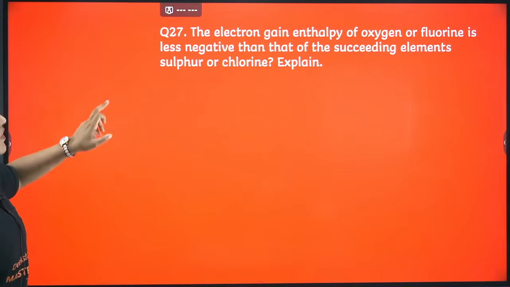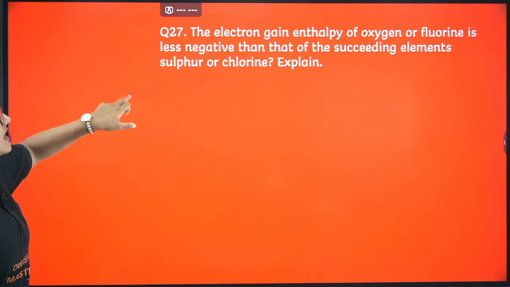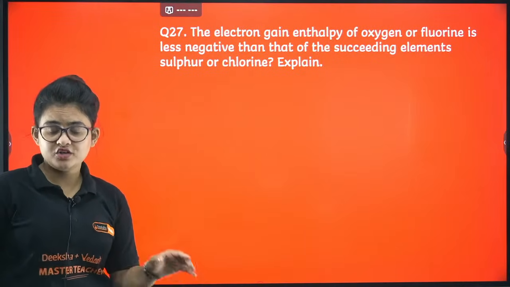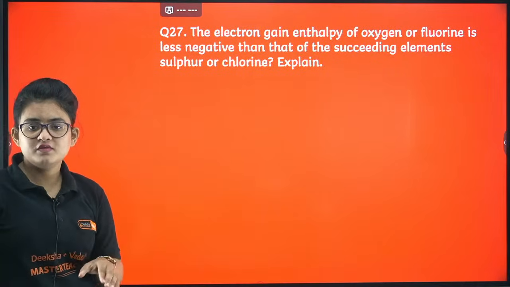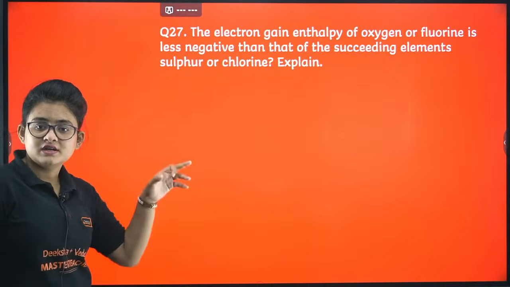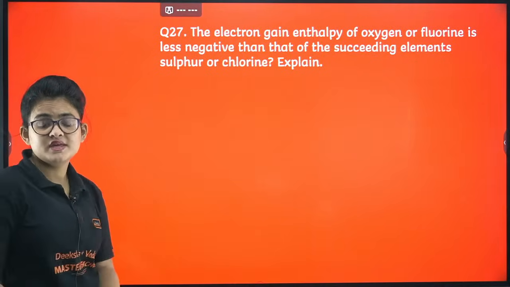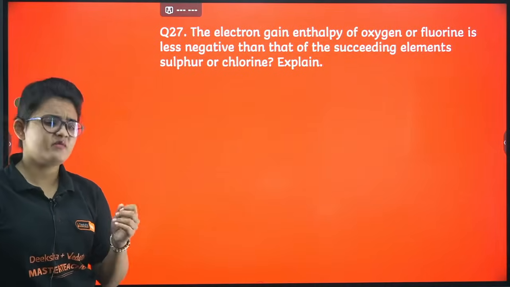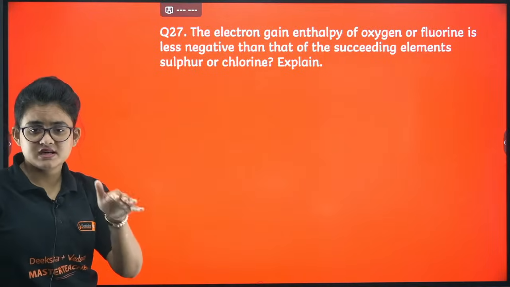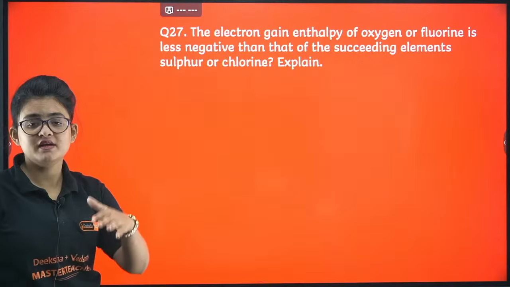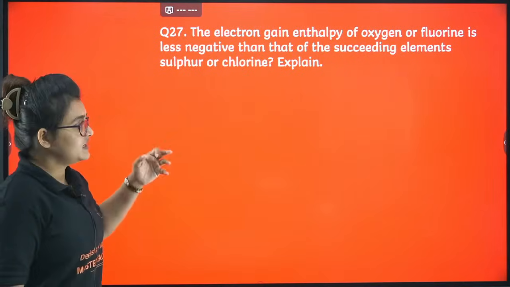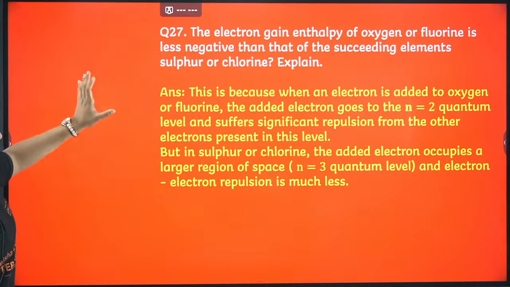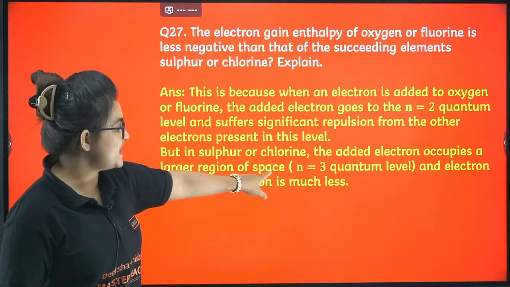The electron gain enthalpy of oxygen and fluorine is less negative than that of the succeeding elements, sulfur and chlorine. Very important question for this year. Why? Because of the availability of orbitals. Oxygen and fluorine are smaller in size and have only 2p orbitals, but sulfur and chlorine have vacant 3d orbitals, so they can accommodate the electron there. The reason is written here, higher region of space.